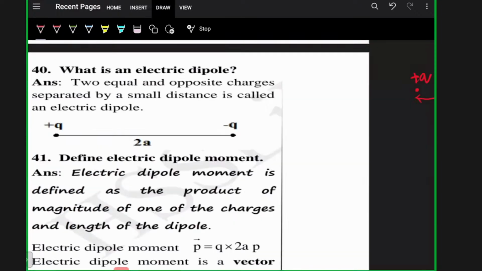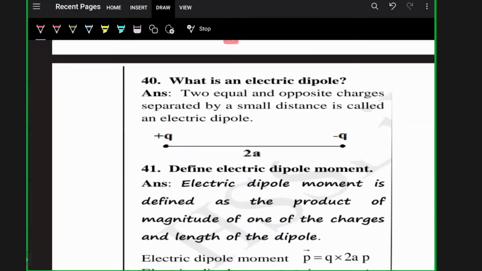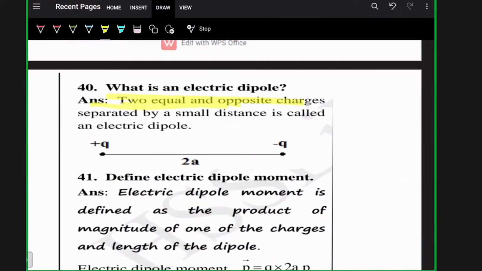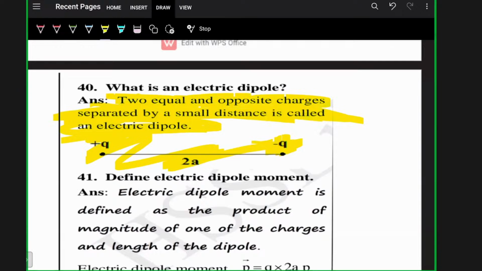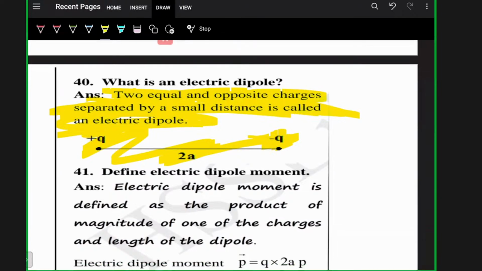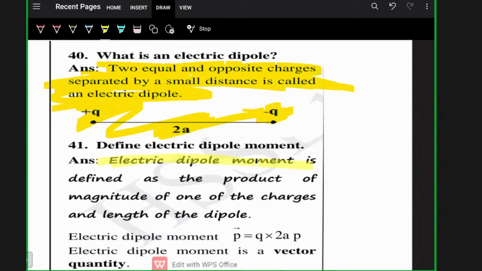So what is an electric dipole? Two equal and opposite charges separated by a small distance is called an electric dipole. Let me add one more point: what is electric dipole moment? Electric dipole moment is defined as the product of the magnitude of one of the charges and the length of the dipole.